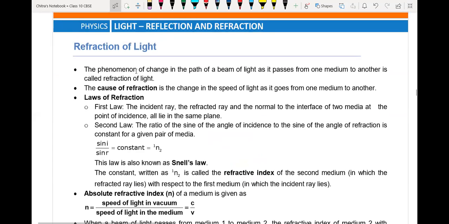Now we're going to understand the refraction of light. So what causes the refraction of light? Because the velocity of light is different in different media, it causes refraction. Because the speed or velocity of light will change. Whenever the velocity or speed of light changes, it will change its original path.